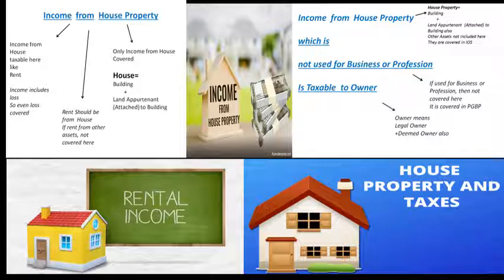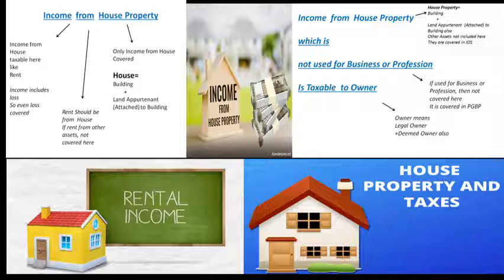Before explaining the concept of classification of house property or types of house property, I am going to recall the concept which I have explained in the previous class. The income from house property means the income from house property taxable here, like rent. If any rent is received from a building or house property which is owned by the assessee, then it is considered as an income from house property. If any rental income is received by an assessee, then it is considered as an income from house property.